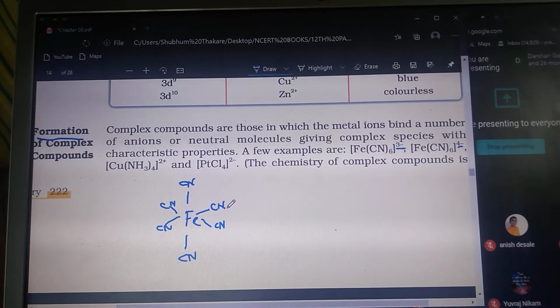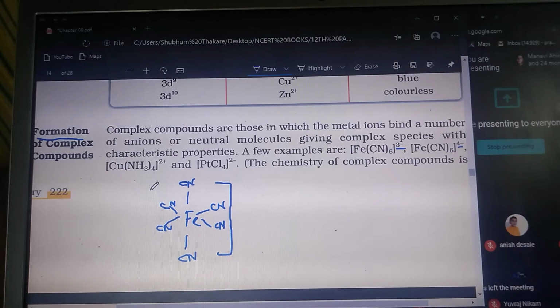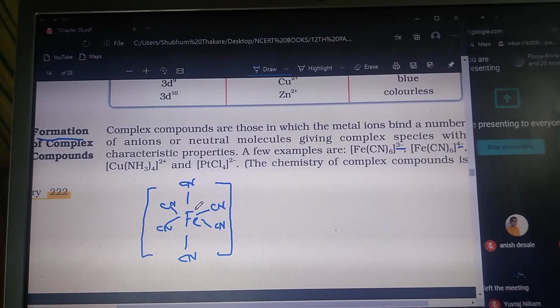So these groups which attach to the central metal atom are called ligands. So cyanide is a ligand. There are 6 ligands present. Then these 6 ligands are enclosed in a square bracket. Why are they enclosed in the square bracket? Because they are complex compounds. So complex compounds are always expressed inside the square bracket.